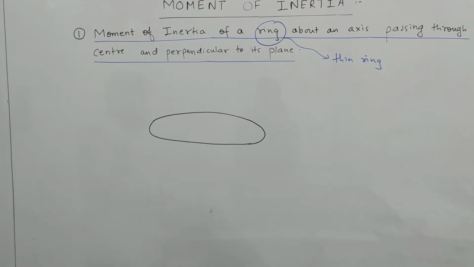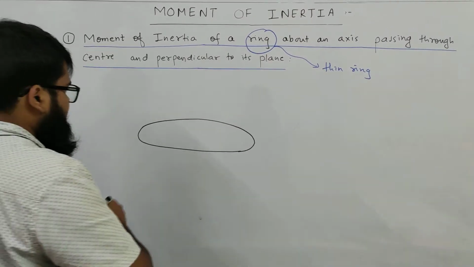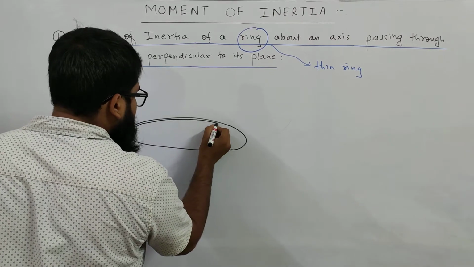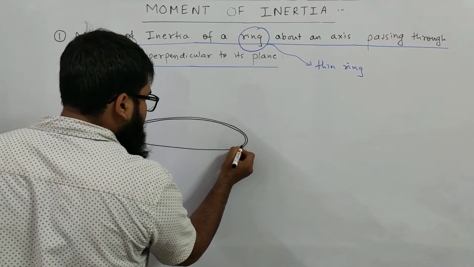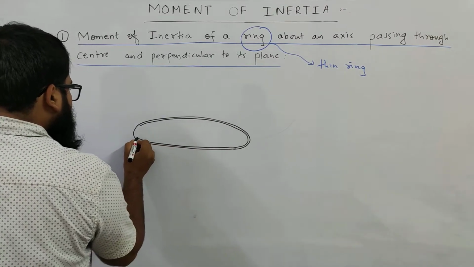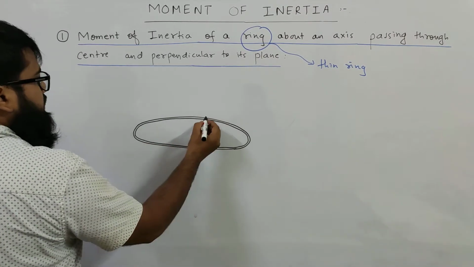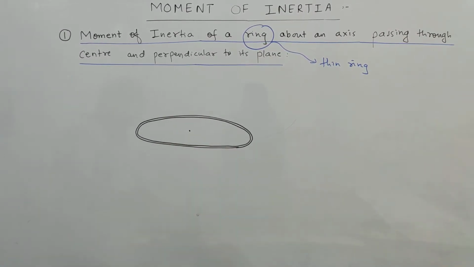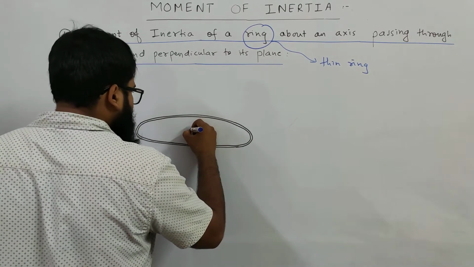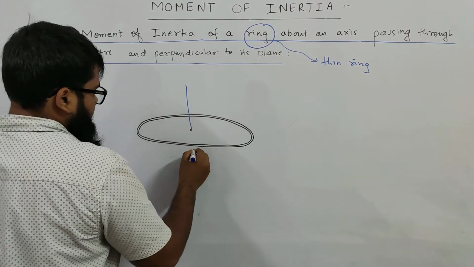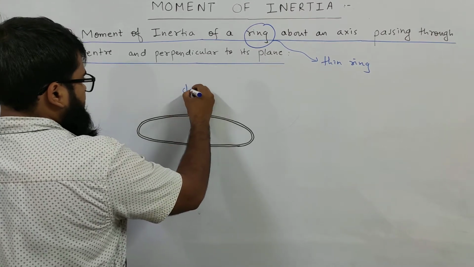So you have a ring. The axis of rotation is here, passing through the center and perpendicular to the plane.